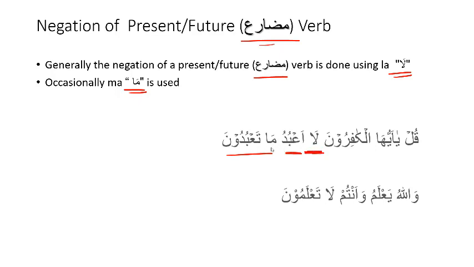Ma ta'budun is what you worship. And this is second person male plural. Wallahu ya'lamu, and Allah knows. Wa, and antum, all of you, la ta'lamun, do not know. So all of you do not know. Here la is being used for the negation of a present tense verb.